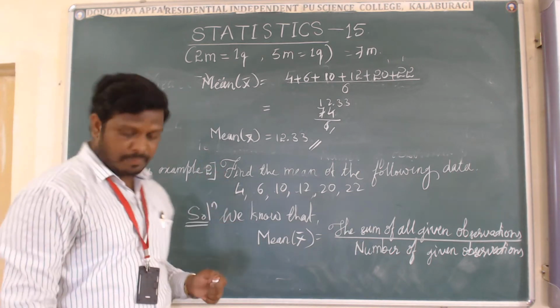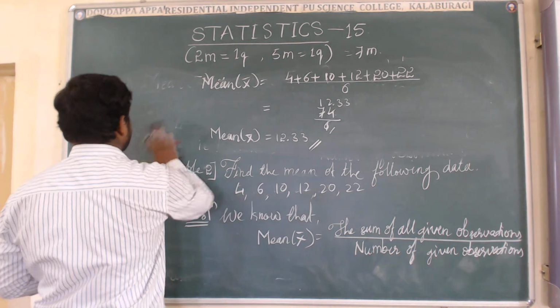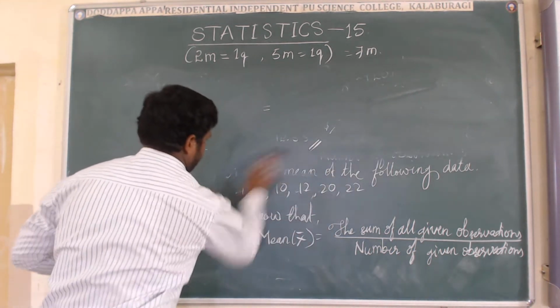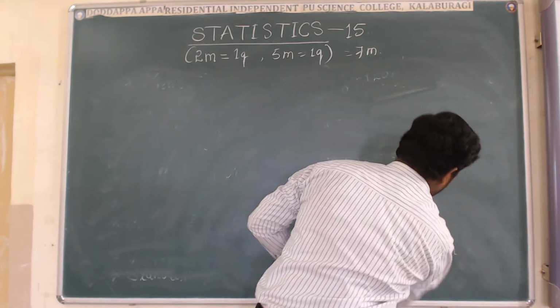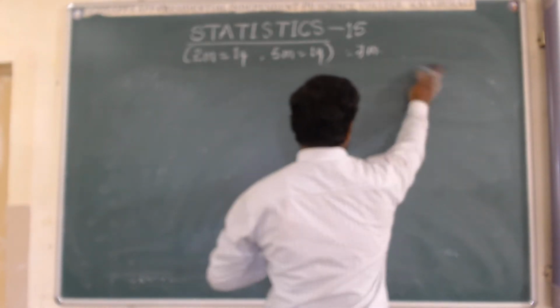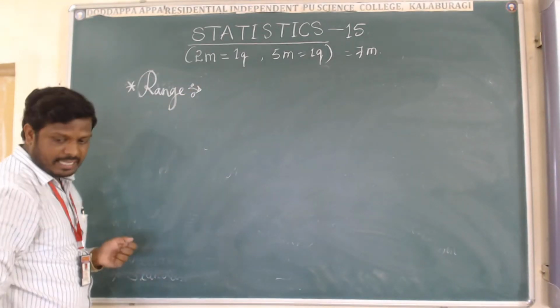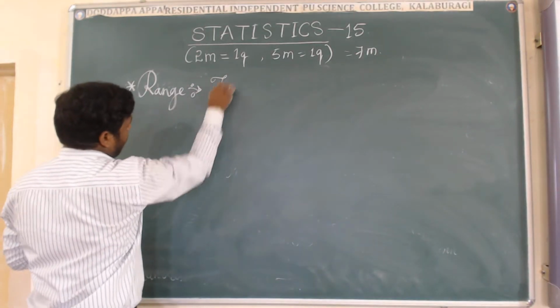Okay, I hope that all of you understood this very easily. Now let us come to the next point, range. What is the meaning of range? How to find the range? Let us come to know the meaning of range. The next point in statistics is range. How to define this? Range means the difference